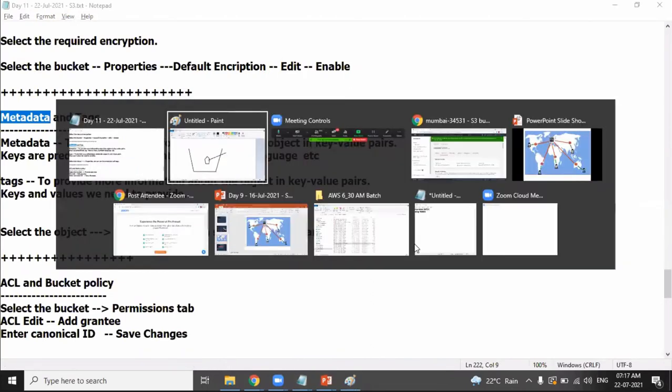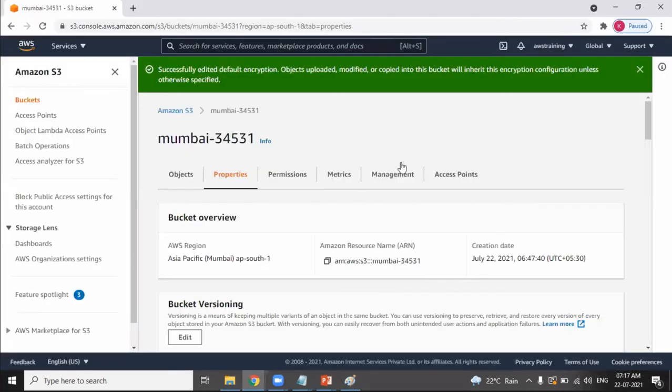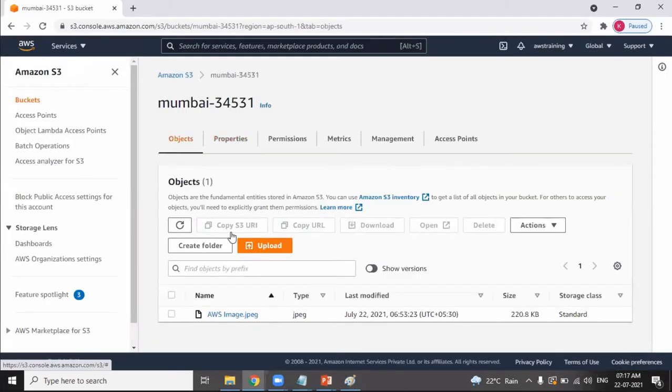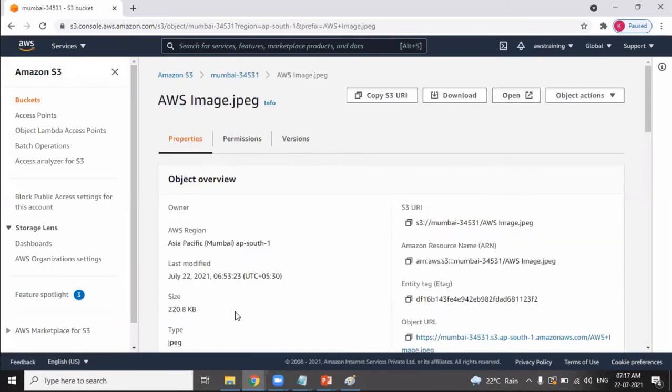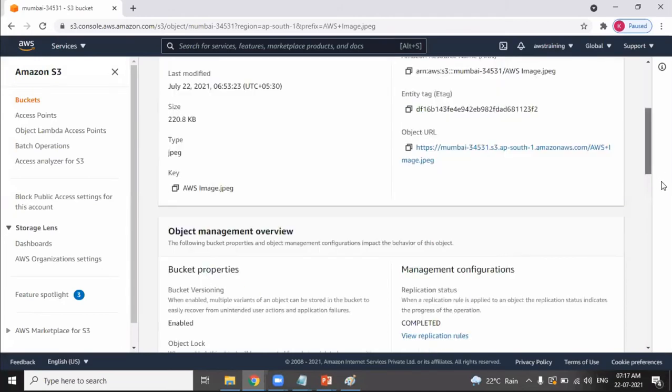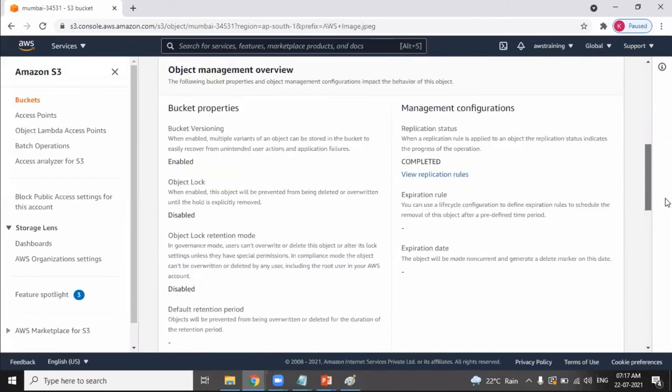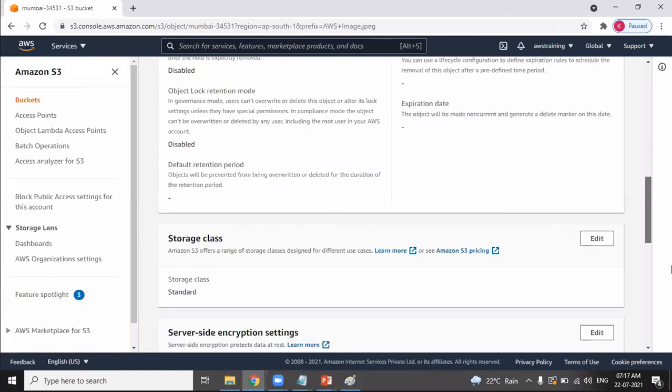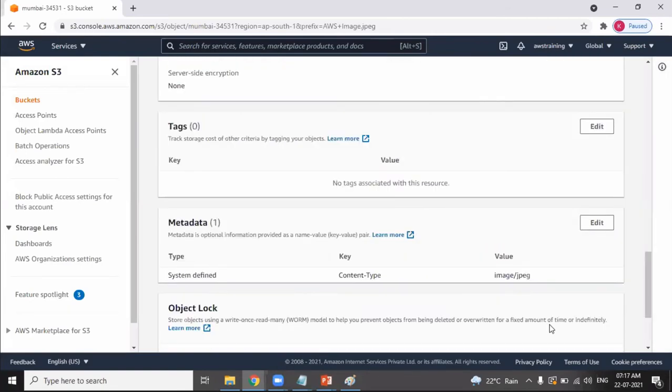I'll show you how exactly we can provide additional information to an object with respect to metadata. For that, I need to upload an object. The object is already uploaded. Where can we provide the metadata information? Under the properties, metadata.